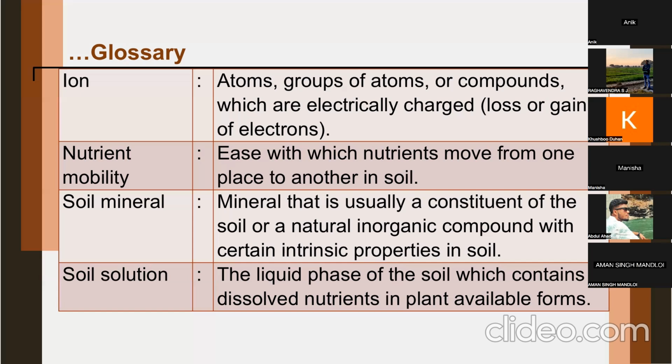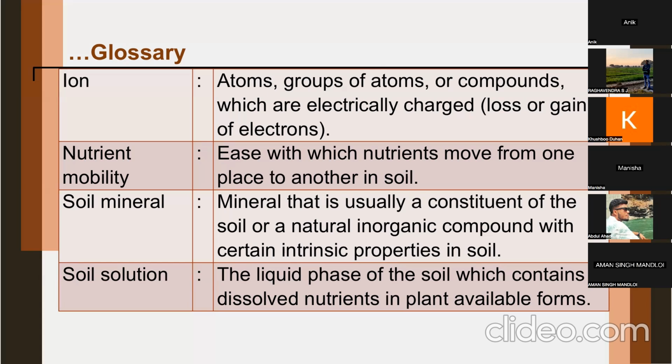Yes, sir. Many times students think that nitrogen leaching means only nitrates are lost. But ammonium can also leach down, particularly in soils which have low cation exchange capacity. Suppose you have applied nitrogenous fertilizer and mixed it into the soil, there will be ammonium formation. If your soil has very low cation exchange capacity, then ammonium can also leach down.